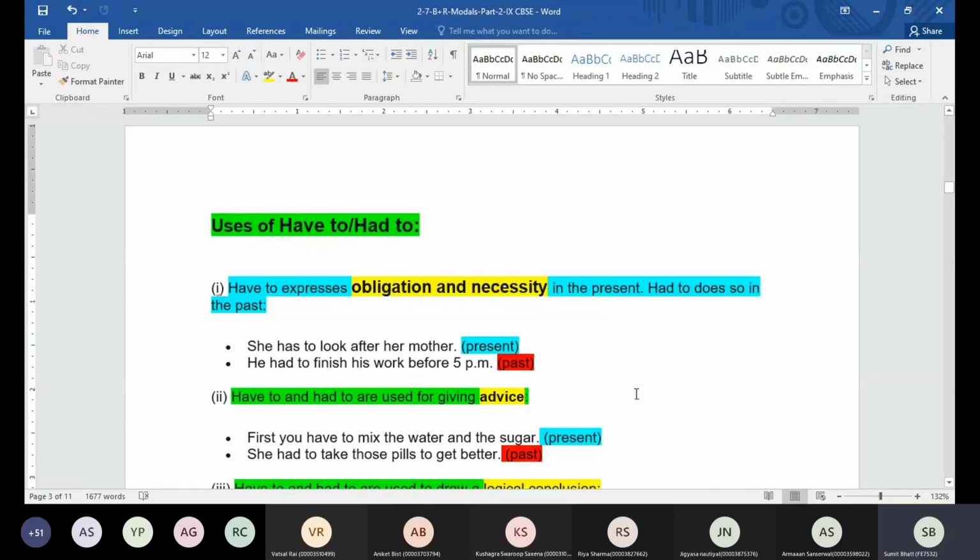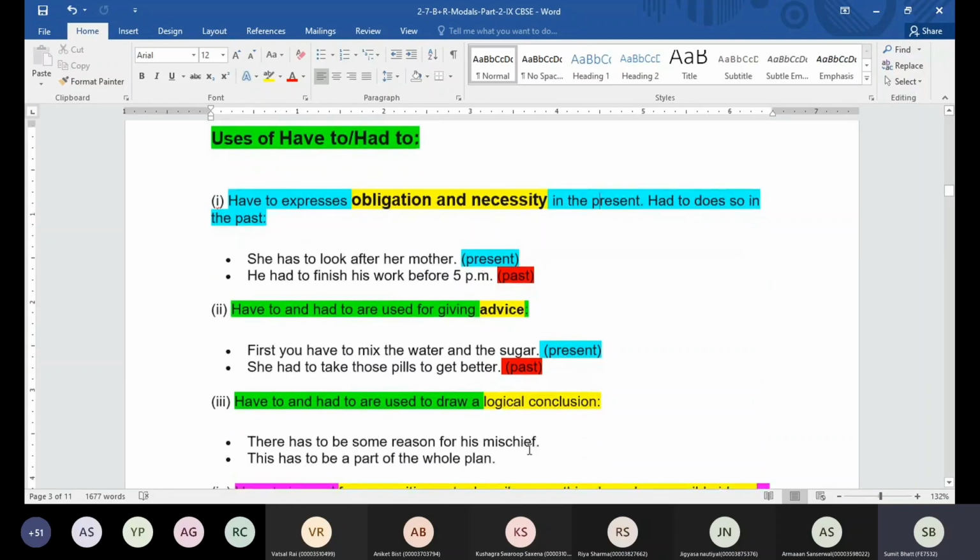Now guys, if you are giving some advice, we have one more word which we can use: has to, have to, or had to. Okay, first you have to mix the water and the sugar. Again, we are talking about external authorities telling this to us. She had to take those pills to get better. So we are talking about the time in the past.